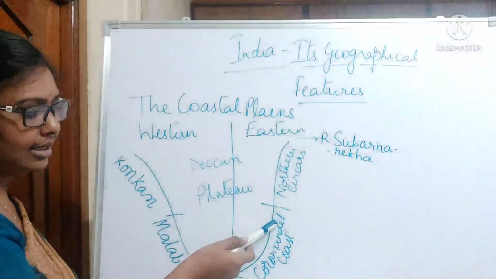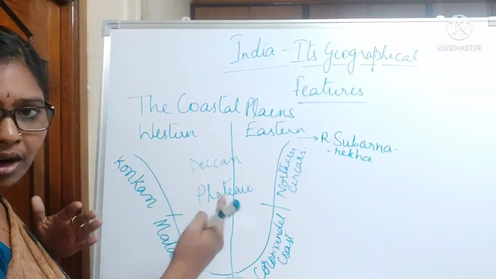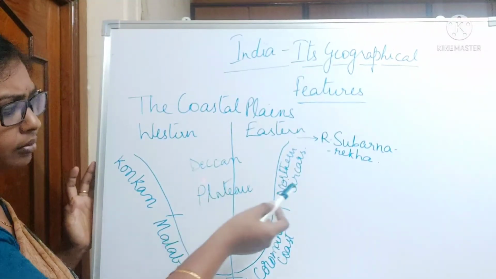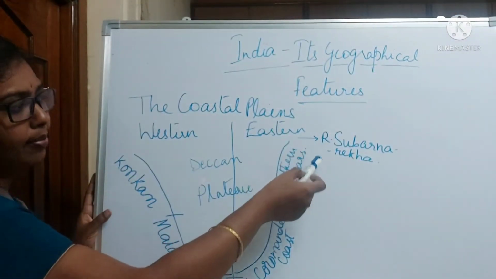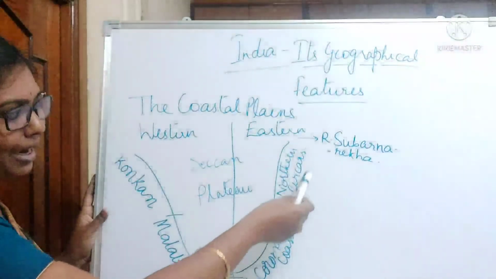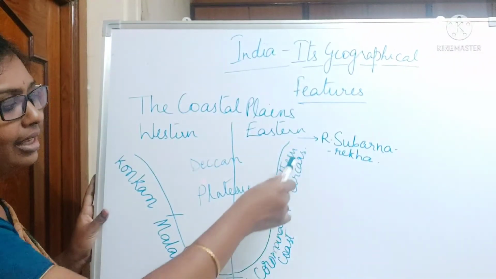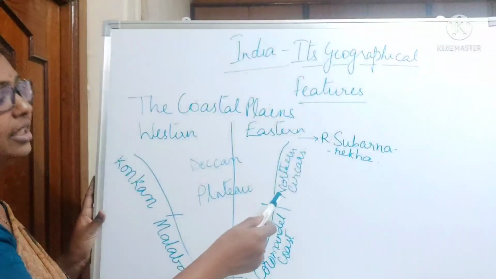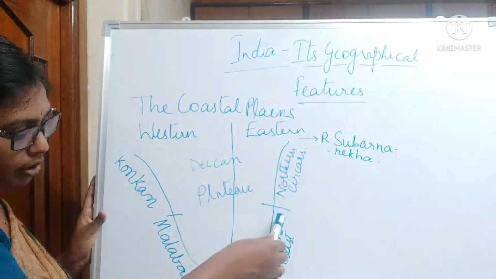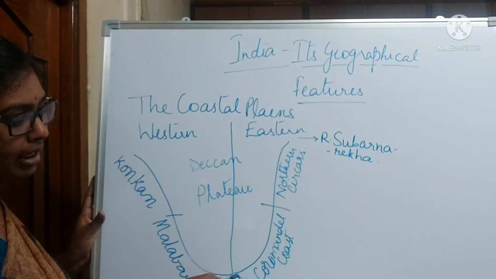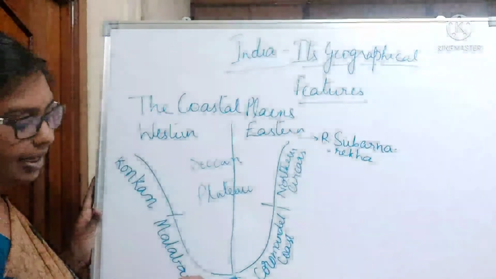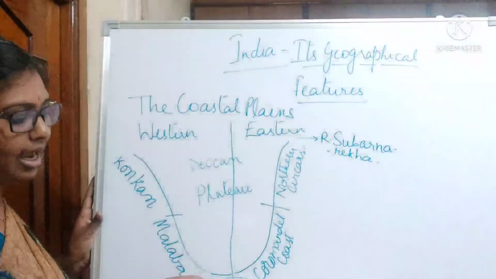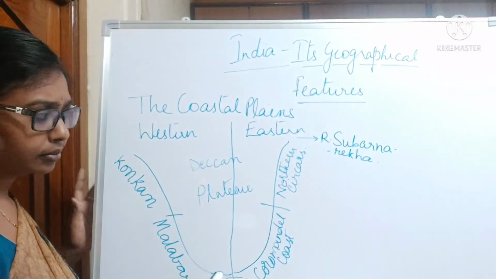And on the eastern side, this is a broader coast compared to the western coastal area. The northern part of the eastern coastal area is known as the Northern Circars, and the southern part, which is extending from Tamil Nadu, is known as the Coromandel coast, and it is till Kanyakumari. The eastern coast is from river Suvarnarekha till Kanyakumari, right?